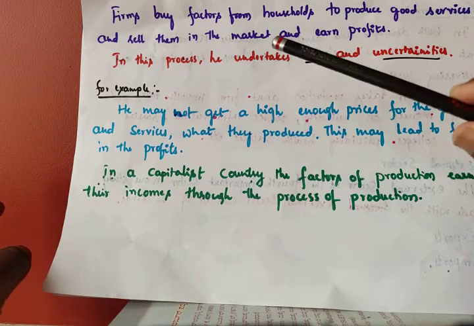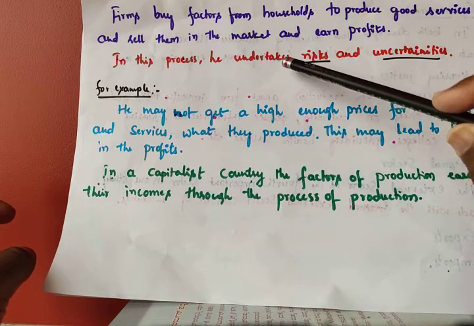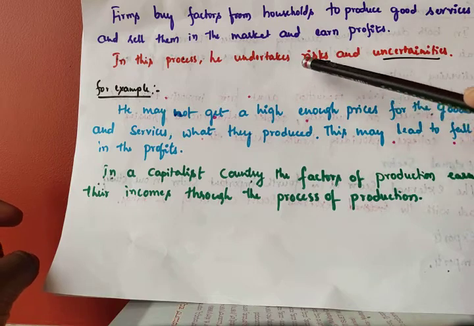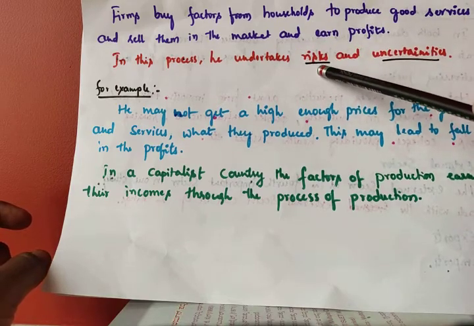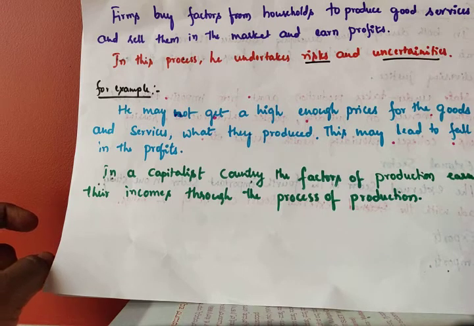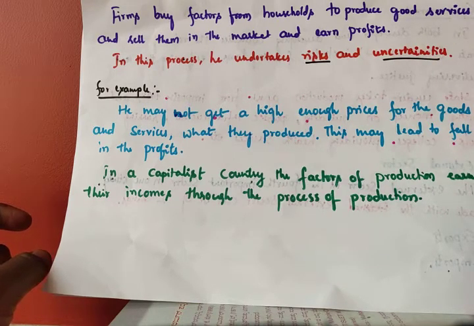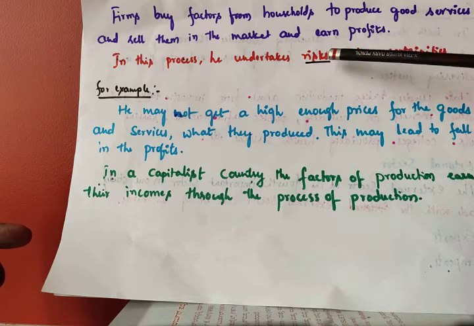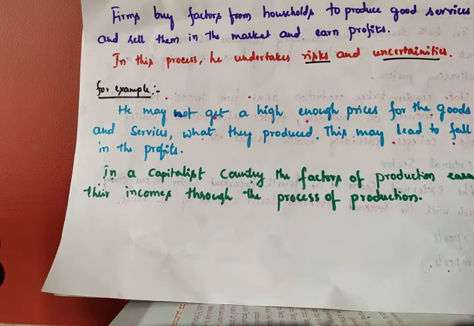So that is why organizers or firms face risks and uncertainty. Uncertainty means there is no guarantee what will happen. For example, the situation we are observing, COVID-19, did anybody expect this? No. That is uncertainty. Risk depends upon the situation, upon demand and supply.